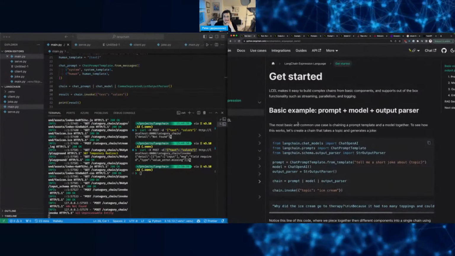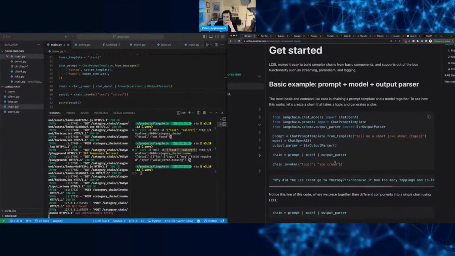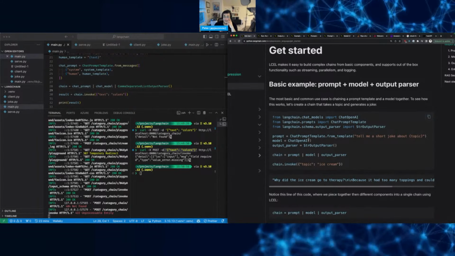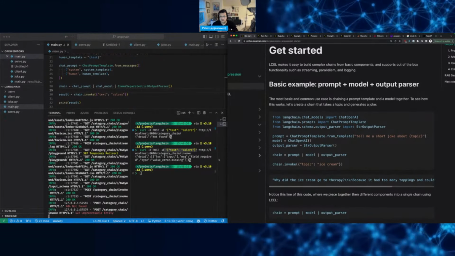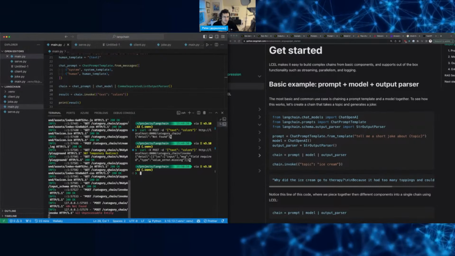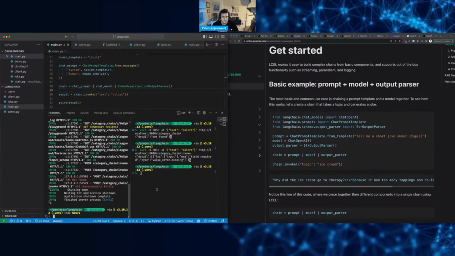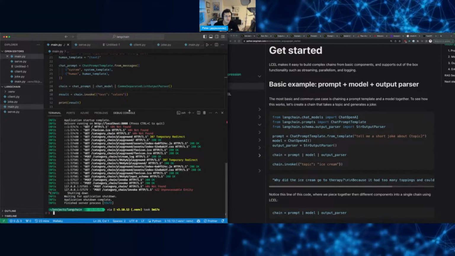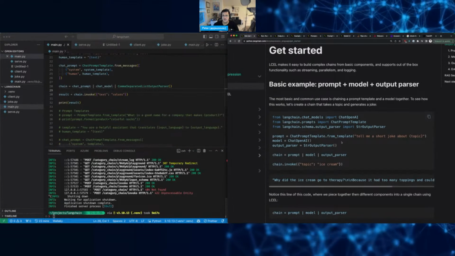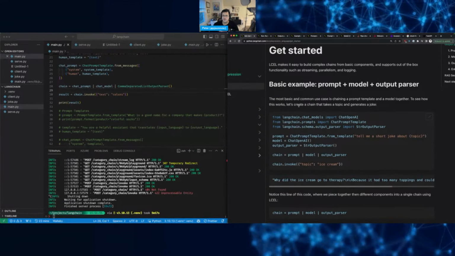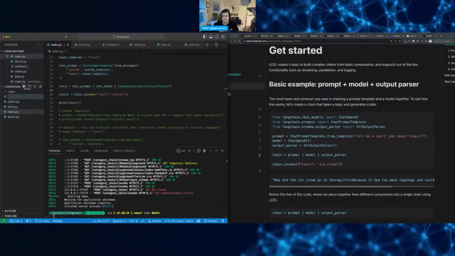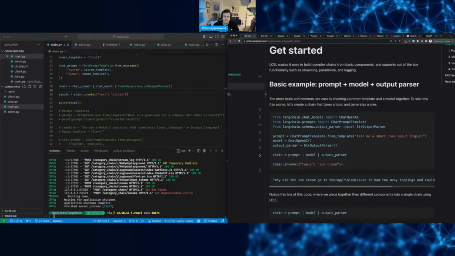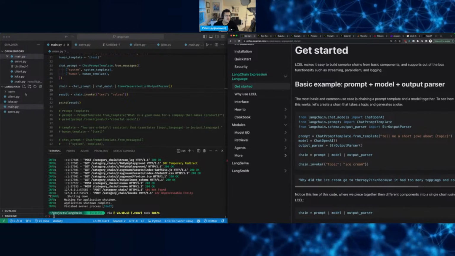So let's take a look. Prompt, model, output. Yeah. We did something similar, but now we're using the string output parser. So let's take a look. I'll exit this one. What do we call this? Oh, it's the language expression thing.